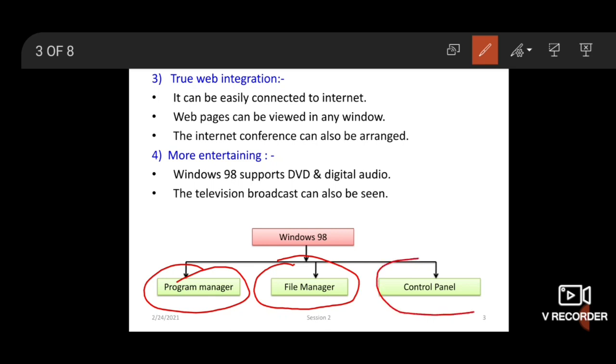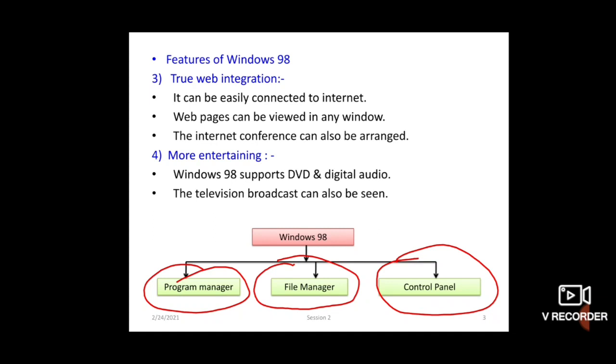Now control panel. In the control panel you can set all types of hardware. It can be used to choose or change schemes in the application. It can also be used to select and display the background of the screen.